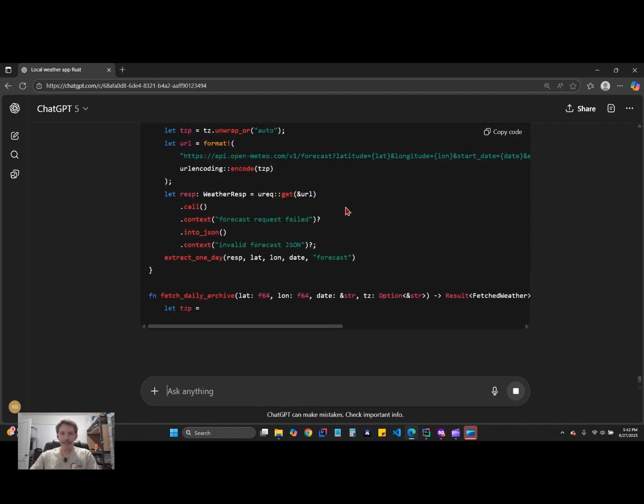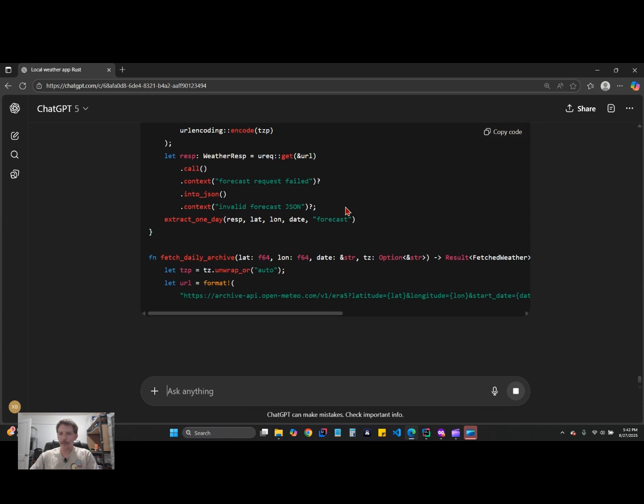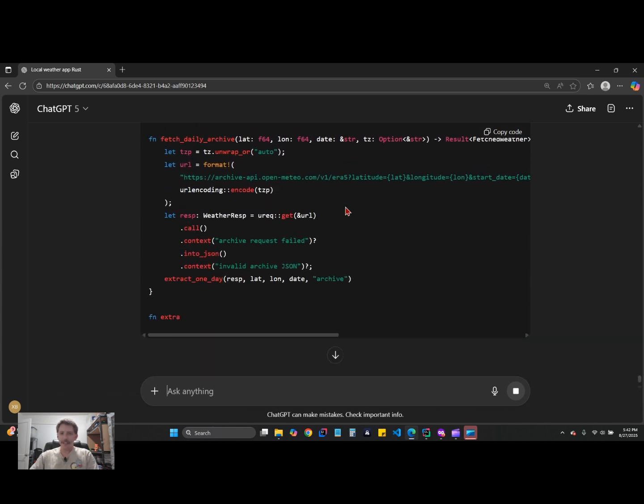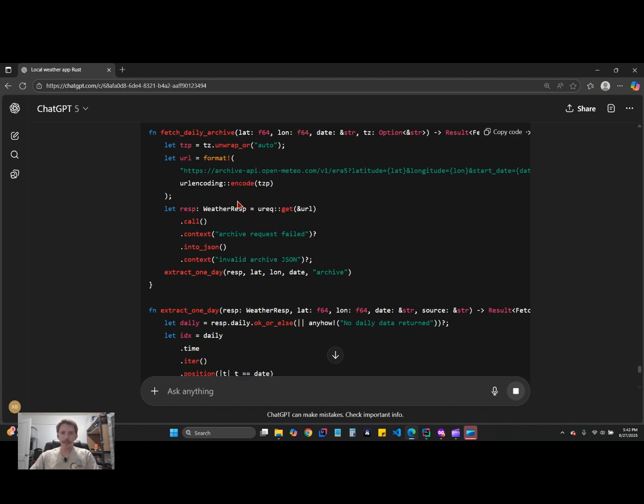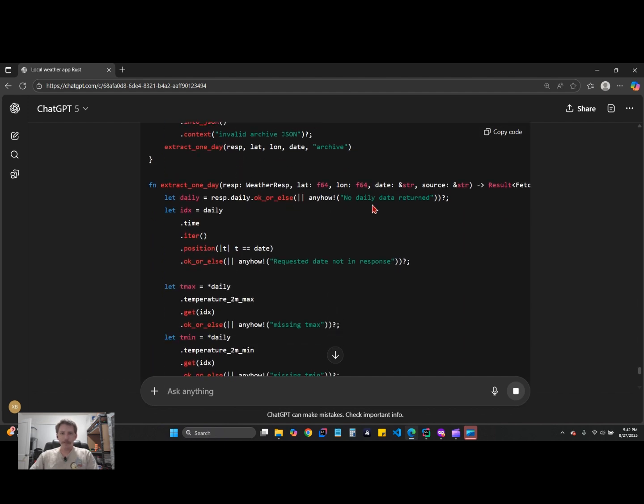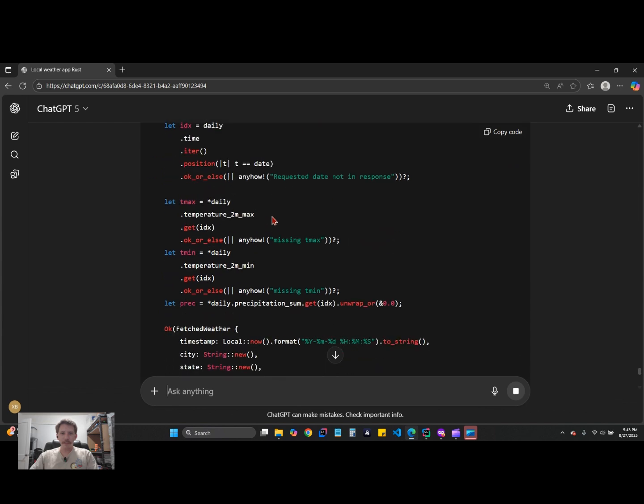All right. Still generating the code. Here we go. Let's see, what is it doing? This is where it creates a JSON request and sends it to the web, extracts some data from that request.